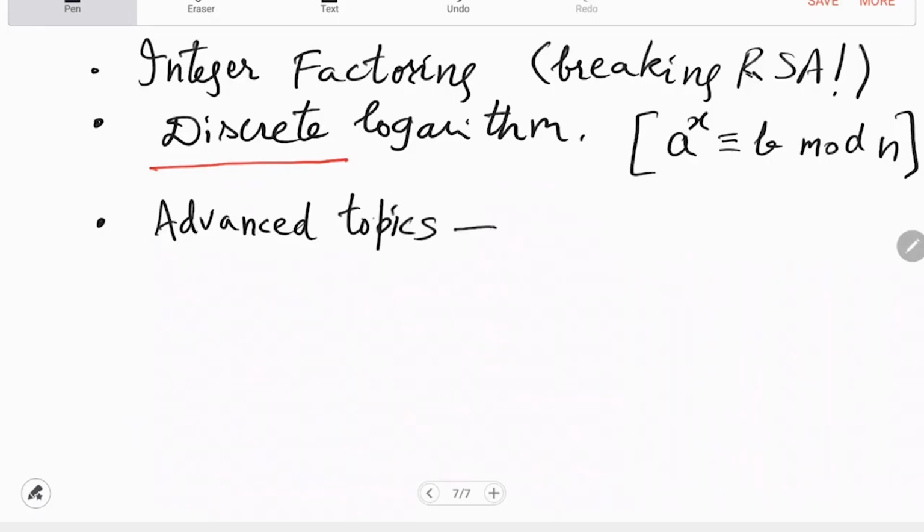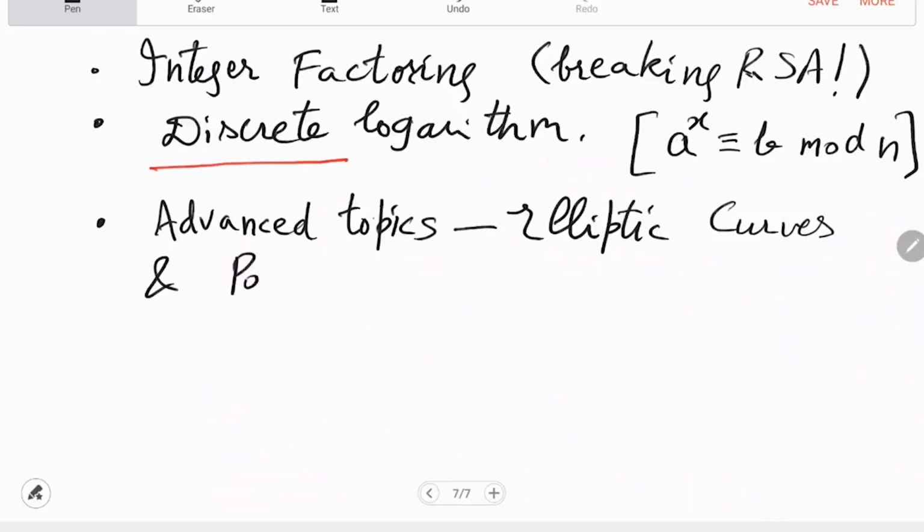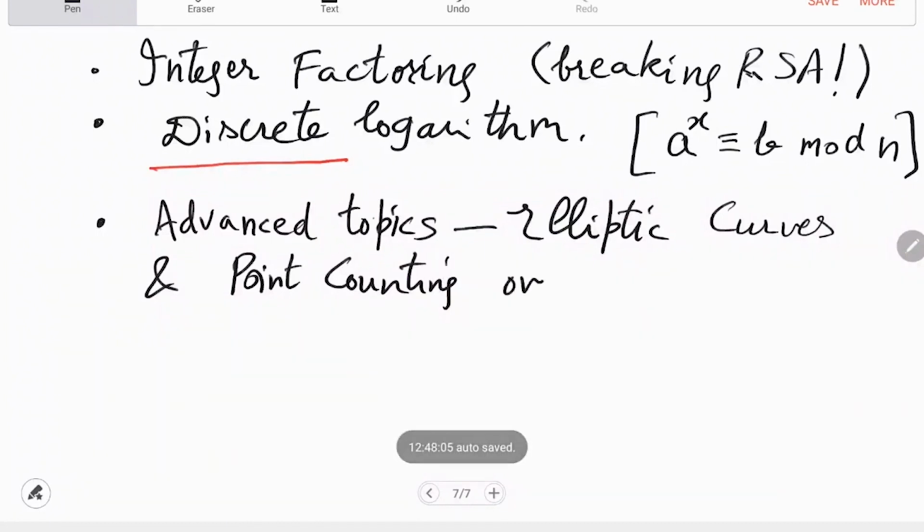Some nice advanced topics are to do with elliptic curves and point counting over finite fields.